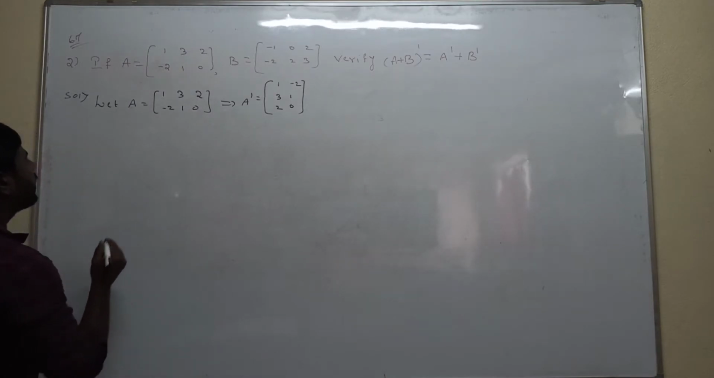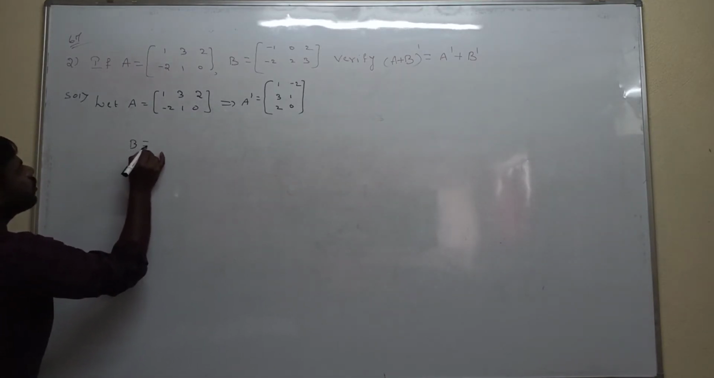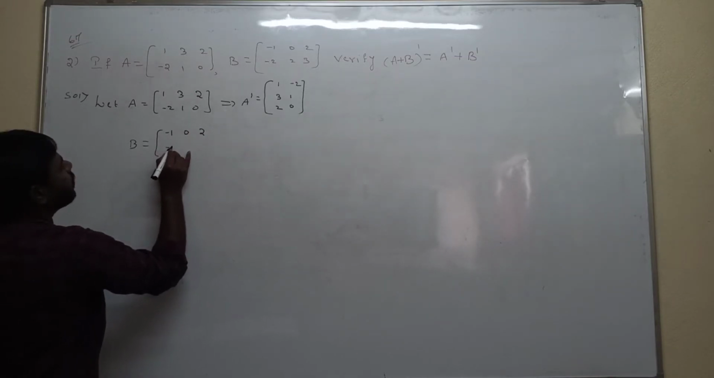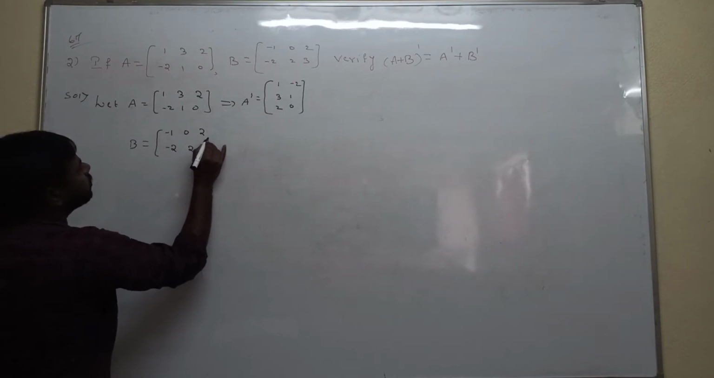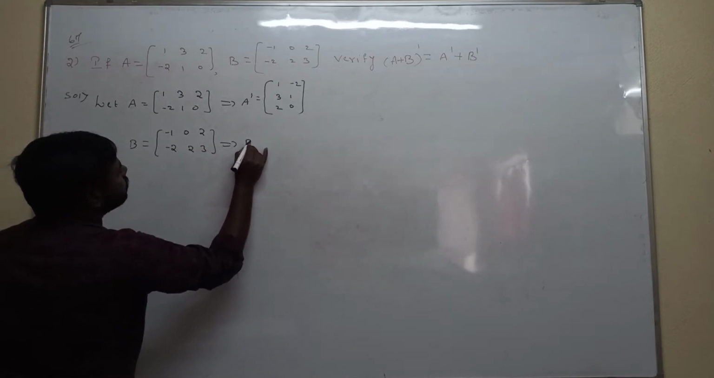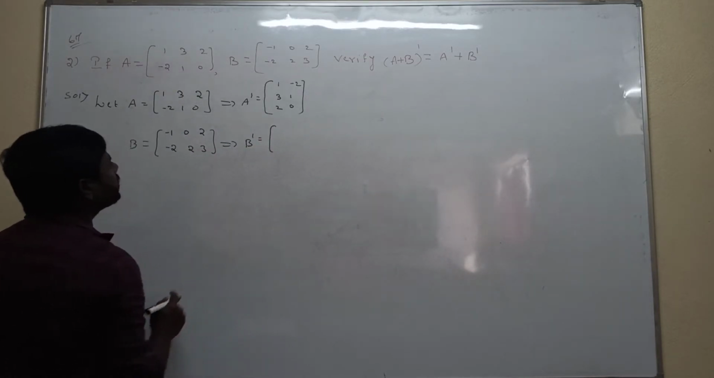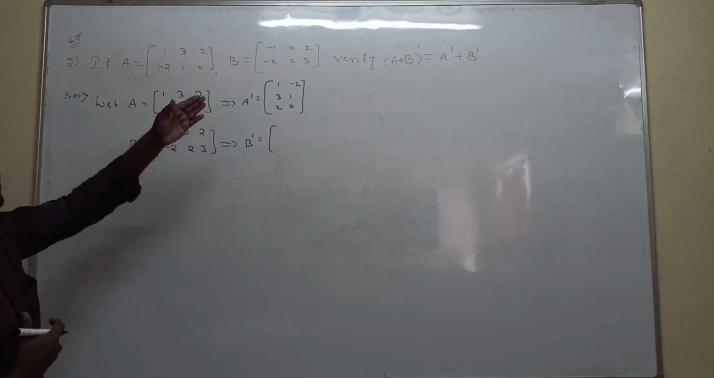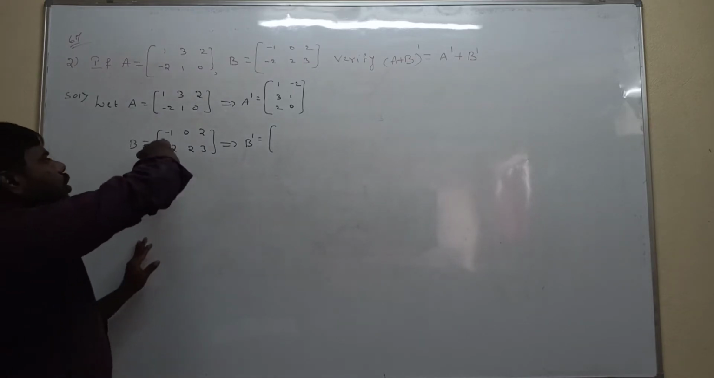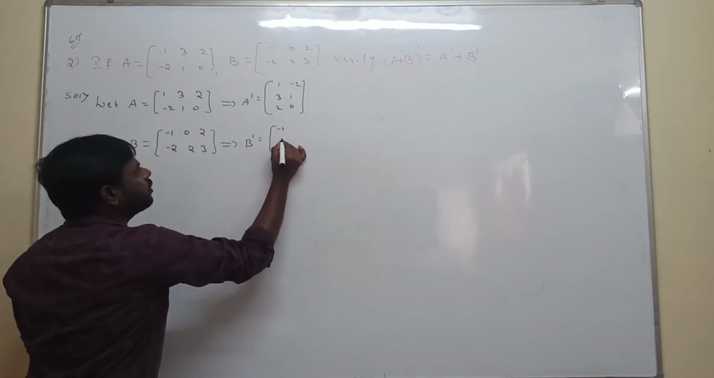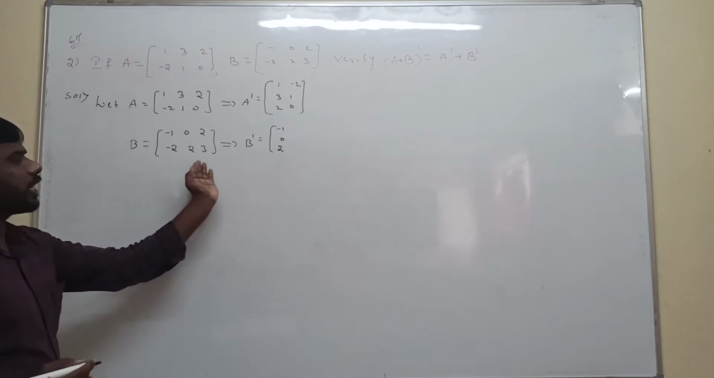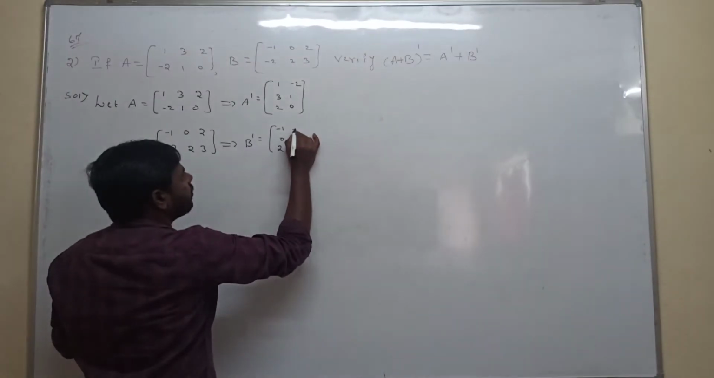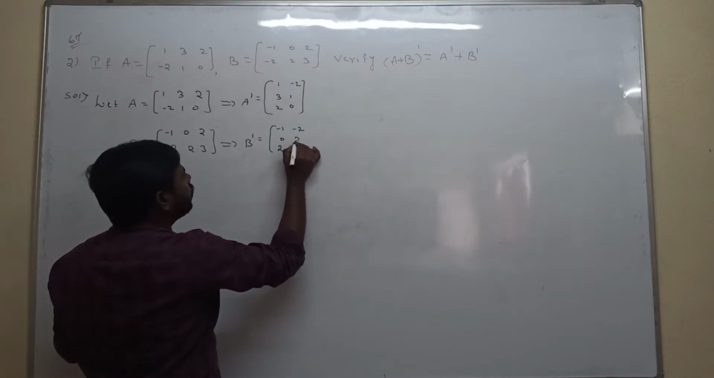Next, the B matrix: B is equal to minus 1 0 2, minus 2 2 3. B transpose is the same thing. What is given? Interchanging the rows and columns. So row elements are interchanging with column elements. That's why first row interchanging first column: minus 1 0 2. Next, second row interchanging second column, so this is the same interchanging: minus 2 2 3.